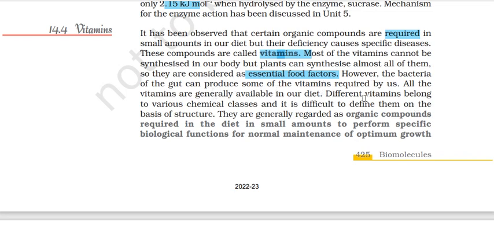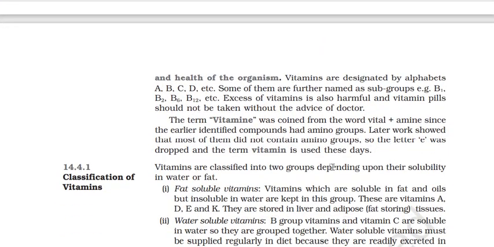Different vitamins belong to various chemical classes. It's difficult to define them on the basis of structure. They're generally regarded as organic compounds required in the diet in small amounts to perform specific biological functions for normal maintenance of optimum growth and health of the organism. Usually they cannot be considered to be a main part of the diet, but yes, if they're deficient, then you can see certain deficiency disorders there for sure.